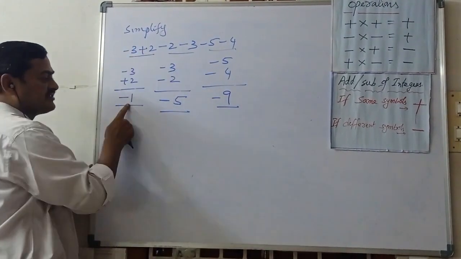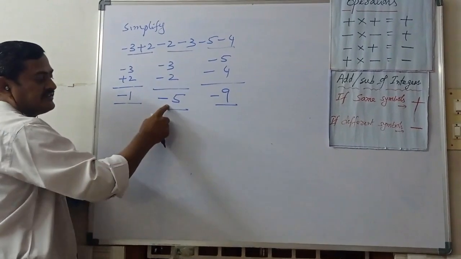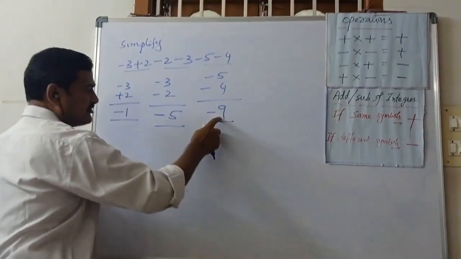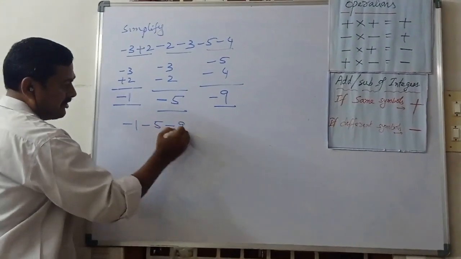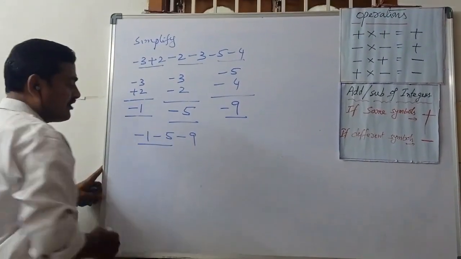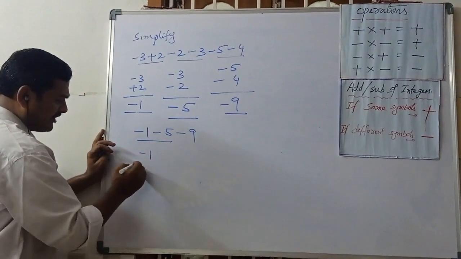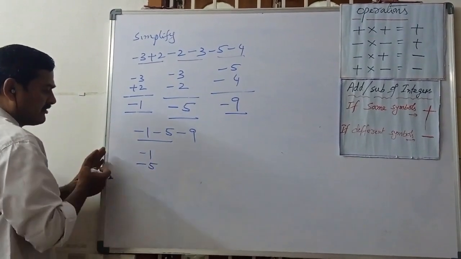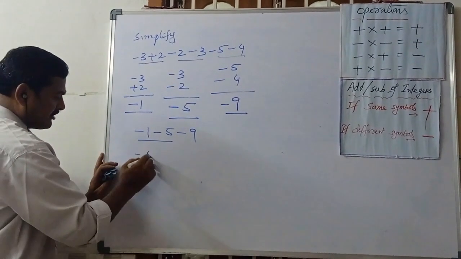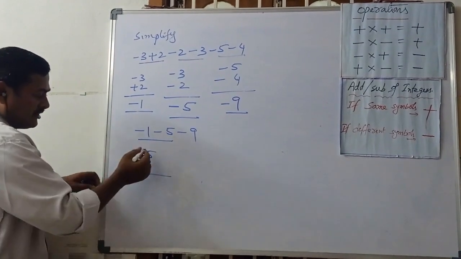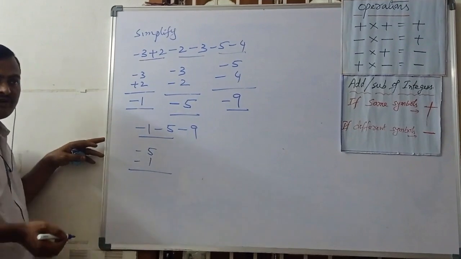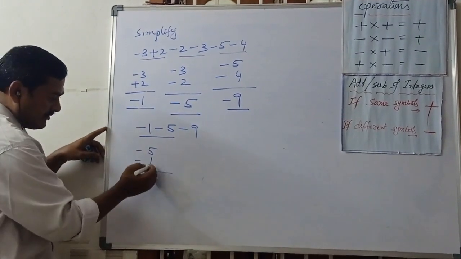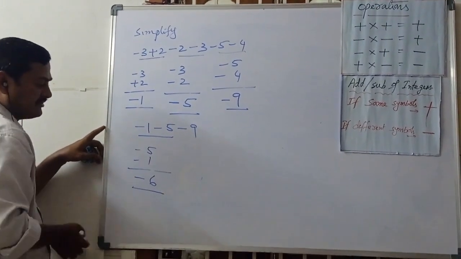Now for these two results this value, for these two this value. Again we want to simplify these two, minus 5 minus 9. First these two want to simplify. Minus 1 minus 5. Otherwise we write greater symbol minus 5 minus 1. So both are same symbols. Both are same symbol means what we can do? We can add 5 plus 1, 6, symbol is minus.